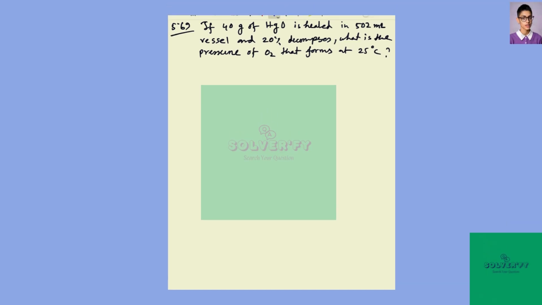Hi guys, let's solve problem 5.69. If 40 gram of mercury oxide is heated in a 502 milliliter vessel and 20% of mercury oxide decomposes, then what is the pressure of oxygen that forms at 25 degrees Celsius? First of all, write down the balanced chemical equation.